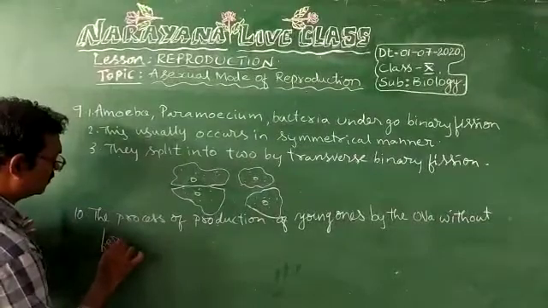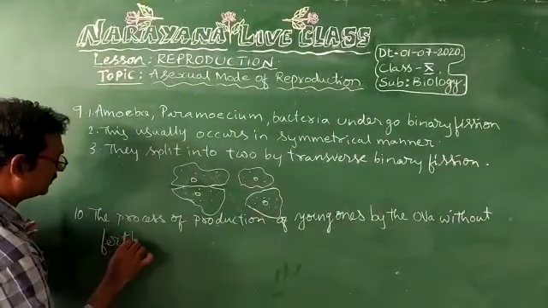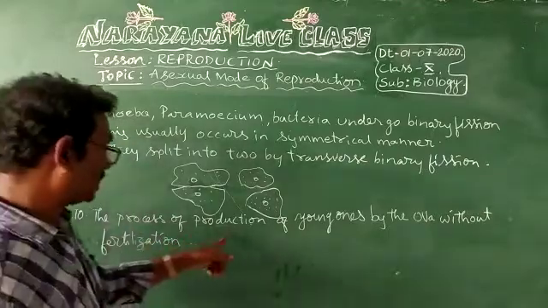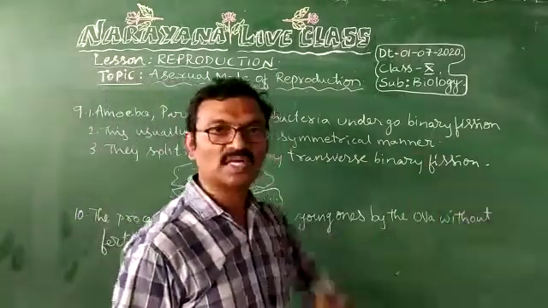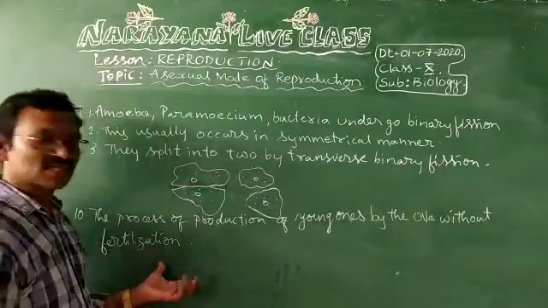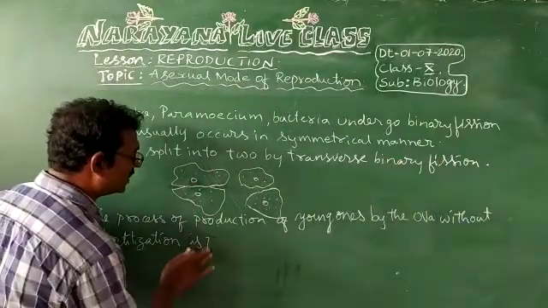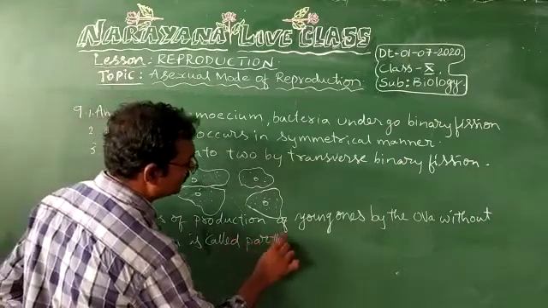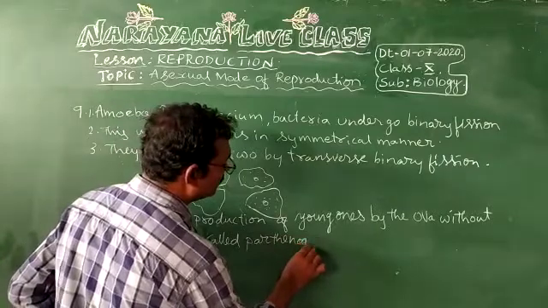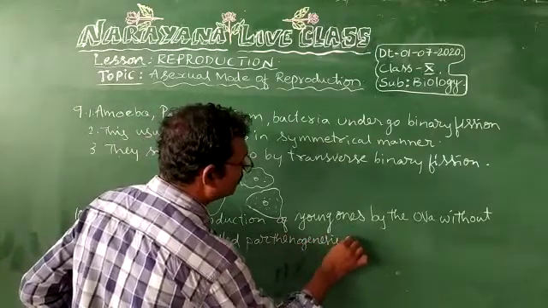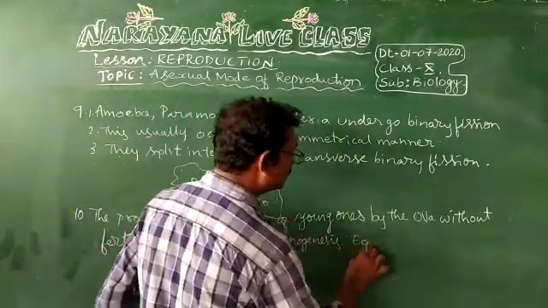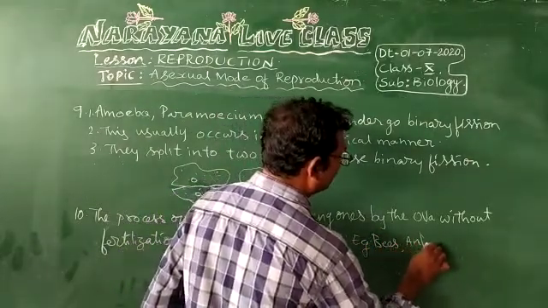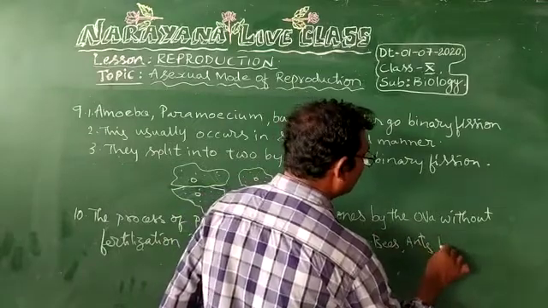The process of production of young ones by the ova without fertilization is called parthenogenesis. Examples: I told you three types of organisms: bees, ants, and wasps.